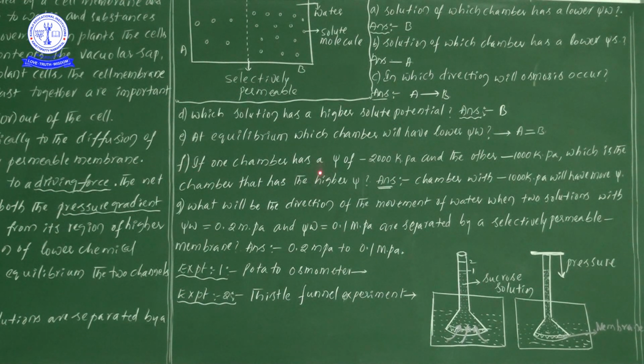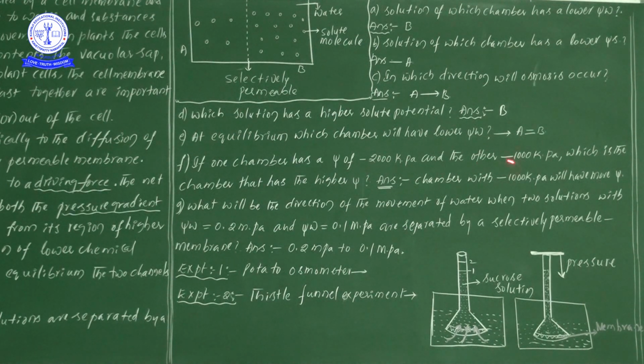If one chamber has a water potential of minus 2000 kilopascals and the other one minus 1000 kilopascals, which chamber has the higher water potential or psi value? Okay, so now with these values, a small clue: suppose the minus is not there, which value is more? 2000, no, than the 1000. But by keeping the minus, what will be the value that is more?